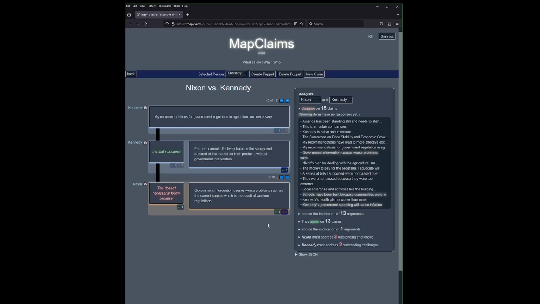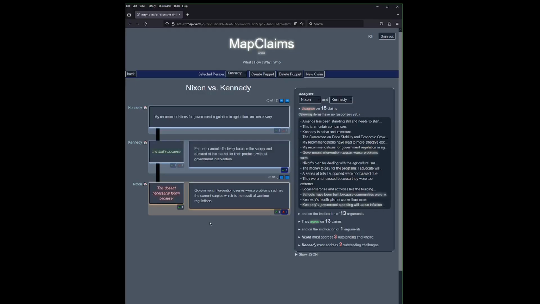I went ahead and assumed Kennedy would disagree with the claim, not the implication here, since the implication seems like a given to me, but he didn't explicitly counter-argue this. Now, in some argument mappers, we might follow a last word concept, basically meaning that if the other guy had the last word, you have to respond and make a counter-argument. And it might seem like Kennedy should respond because Nixon had the last word and Kennedy hasn't made any counter-argument here. But I have avoided that explicitly in MapClaims because it can be abused.